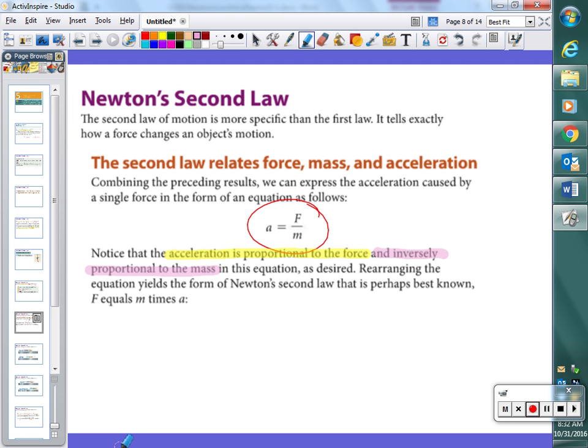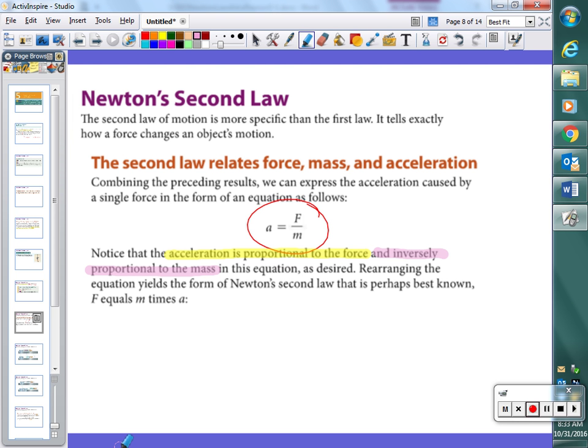If we make the top of the fraction bigger, if we make force bigger, what happens to the answer to that division problem? If we go 1/4, 2/4, 3/4, the top of that fraction gets bigger. That's a bigger portion of the pie.